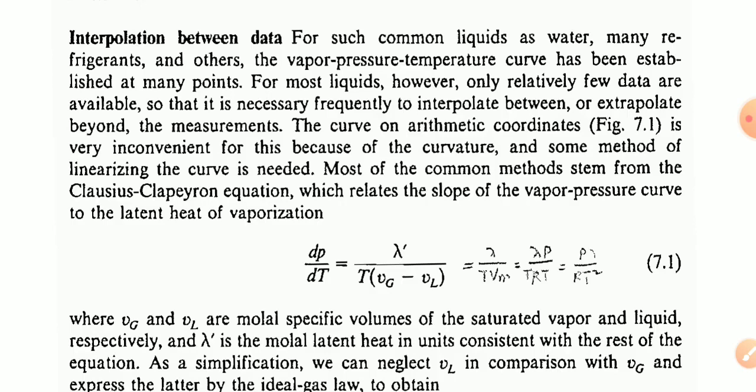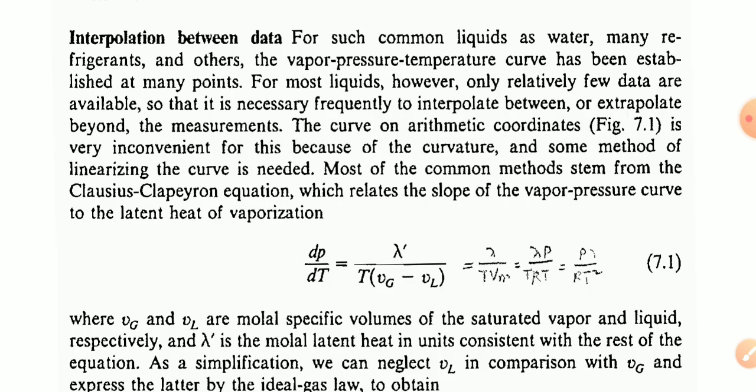For most liquids, however, only a few data are available, so that it is frequently necessary to interpolate between or extrapolate beyond the measurements.